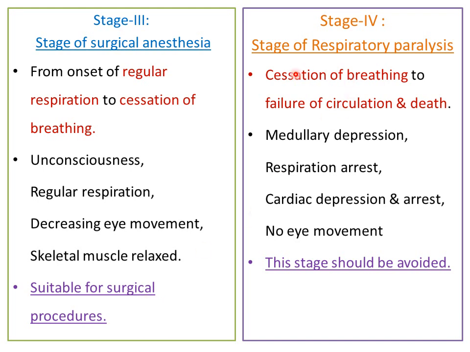And the last and final stage is the stage of respiratory paralysis. It starts from cessation of breathing and goes to failure of circulation followed by death. What happens in this stage is that all the vital organs are getting arrested. Medullary depression is observed, respiration arrest, complete blockade of respiration, cardiac depression and cardiac arrest. There is no eye movement, ultimately leading to the death of that person.